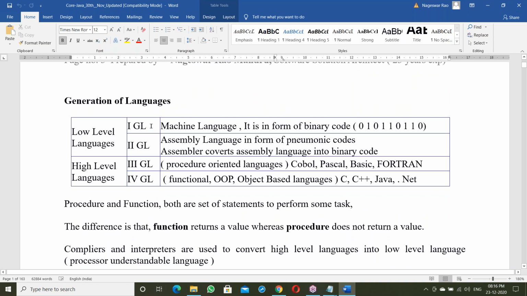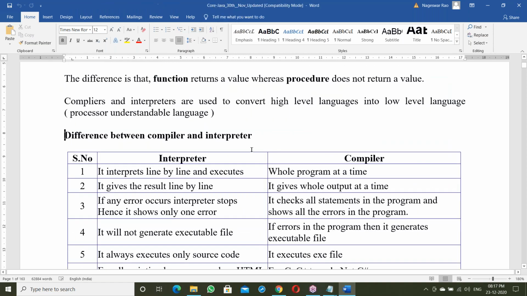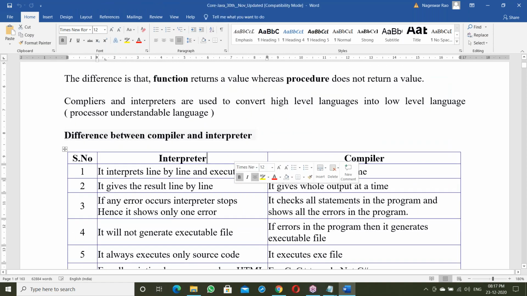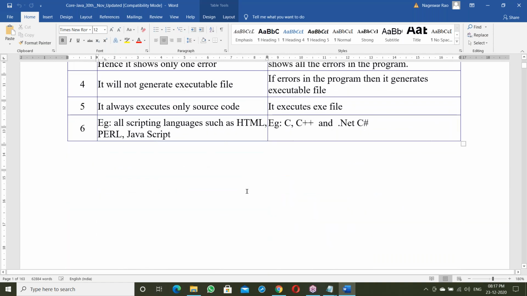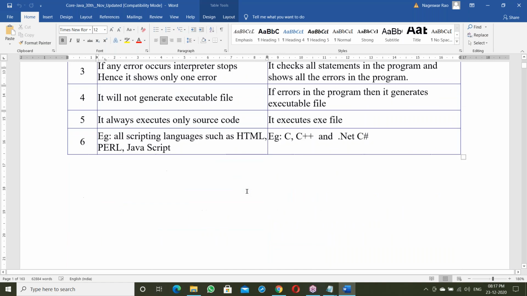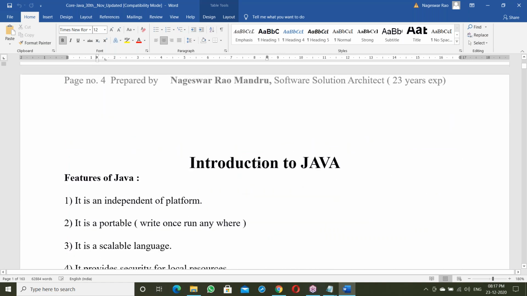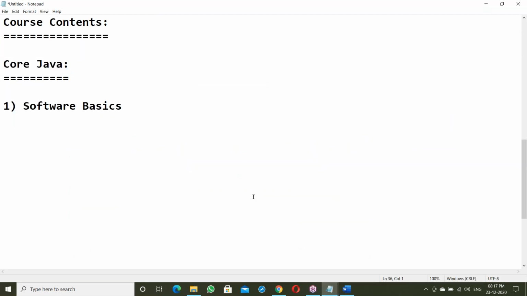Next, generations of language: first, second, third and fourth generation. After that, the difference between interpreter and compiler. All the basics of software, I'll explain slowly. After finishing these basics, next is introduction to Java.